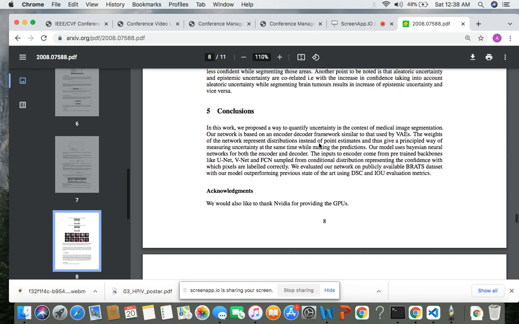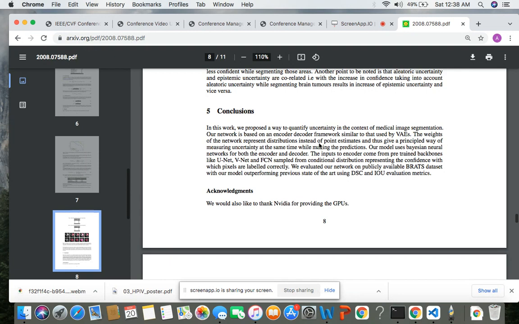Just as a conclusion, in this paper we propose a new network for not only segmenting brain tumors, but also giving the confidence while doing the segmentation. I think this is a really important problem to tackle. Although in this work we haven't compared our method with the previous state of the art, the reason being we were not able to find many works which have used this kind of architecture or have done something similar.